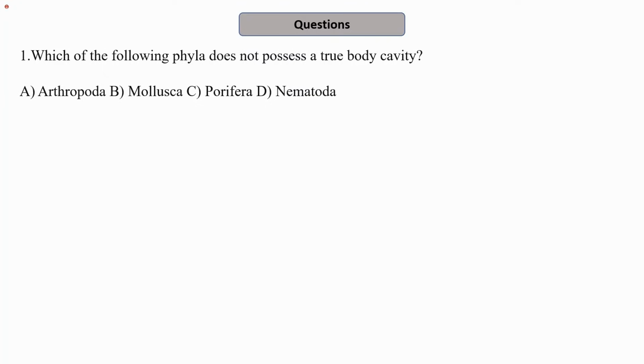Which of the phyla does not possess a true body cavity? That is, it is asking about the phyla which are pseudocoelomates, that is, they have a false body cavity. So we know that arthropods are true coelomates, mollusks are true coelomates, poriferans are acoelomates, right?